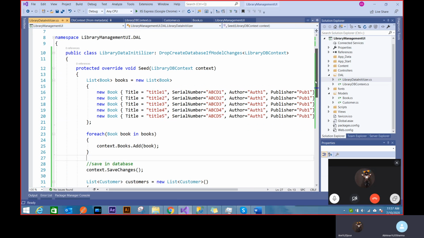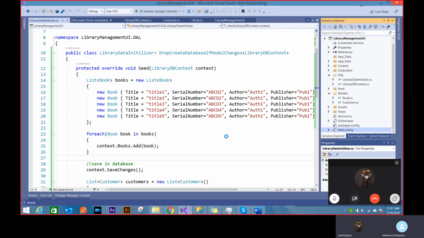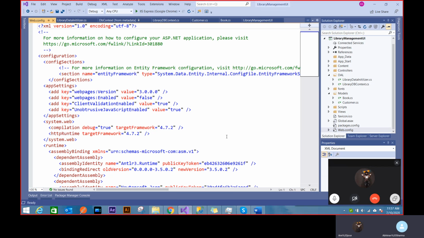So all I have to do, what's left, is I haven't told the framework yet where's my connection string. I haven't defined it anywhere. Now you can imagine me defining it inside a web config, right? That's the best way you can define configurations. So I can open web config. First, I have to add the connection string, and then I have to tell something about the entity framework that I'm using library DB.